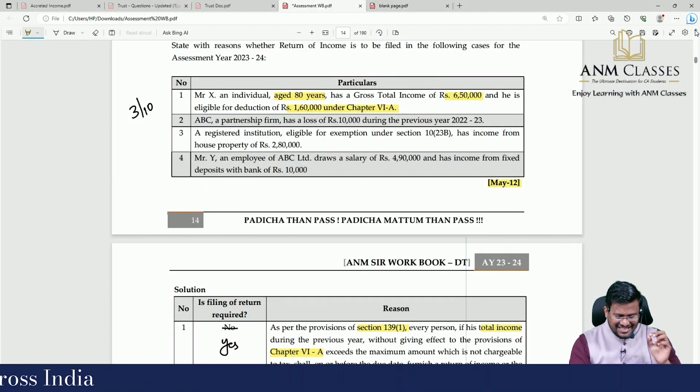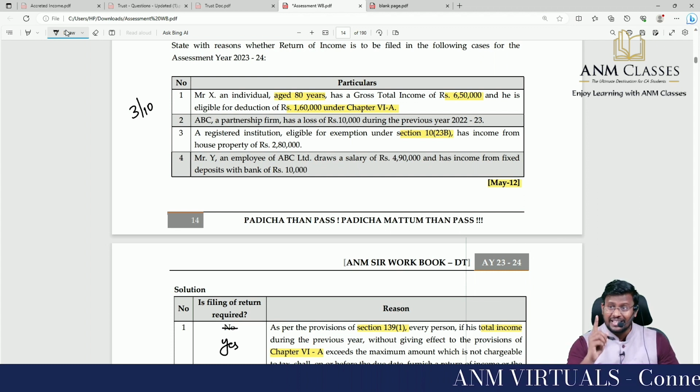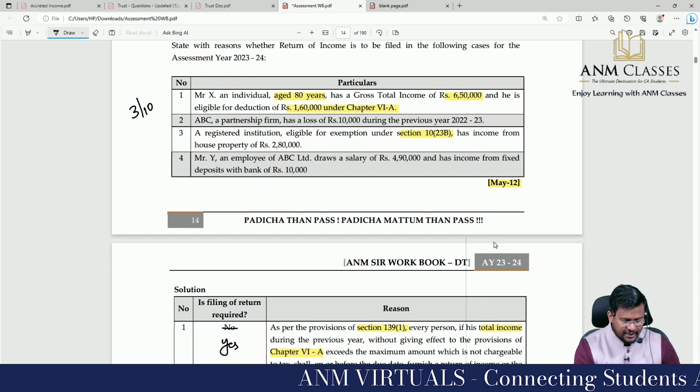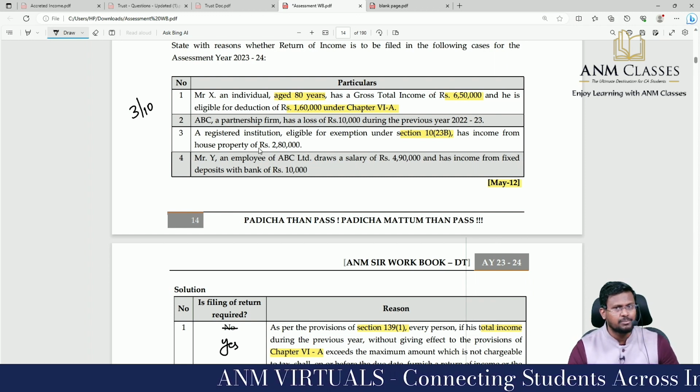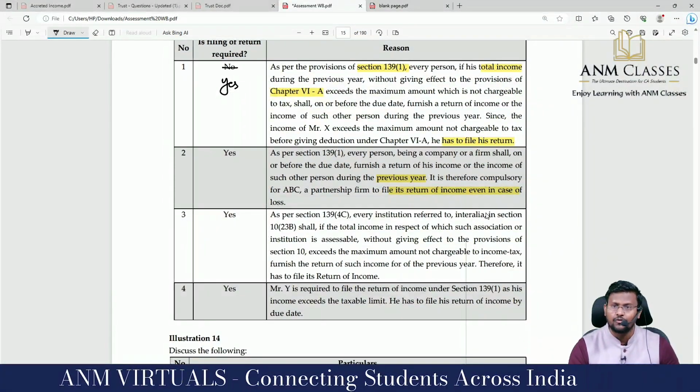A registered institution eligible for exemption under 10(23B), that means 139(4)(c). A village association claiming exemption under section 10 has income from house property of 2,80,000. Their income exceeds the basic exemption limit before claiming exemption under section 10, so they are compulsorily liable to file the return.